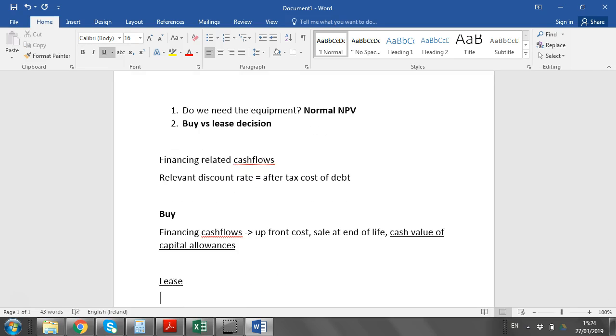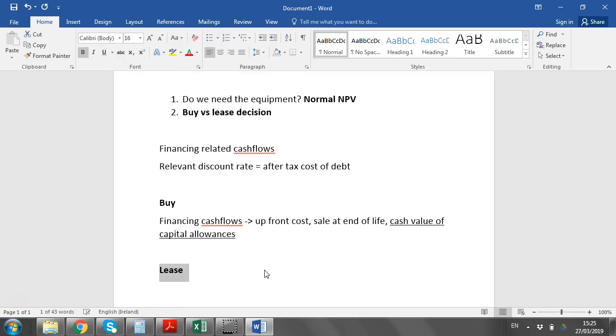For the lease then, the only financing cash flow you have will be the lease payment, net of tax. And why we do it net of tax is, lease payments are tax deductible. They're a relevant business expense, so you only want to look at them after tax, because that's the true cost to you. And what you do then is you lay out the financing cash flows for both alternatives, and you discount them at the relevant discount rate. Now, what a lot of students failed to spot in autumn 18 was, both are going to have negative NPVs, which is unusual in the normal NPV, but this makes sense here because we're just looking at the outflows.